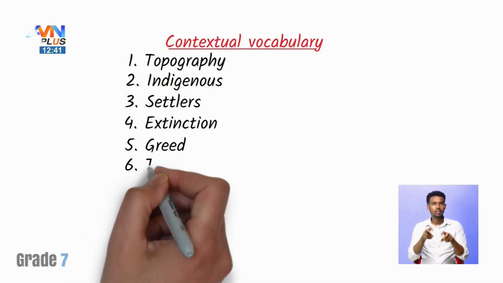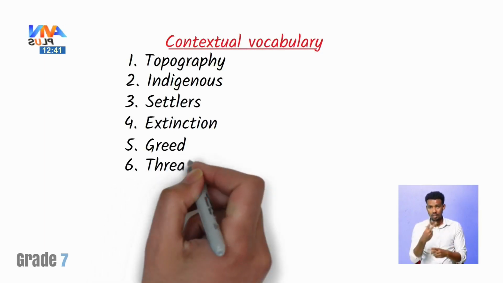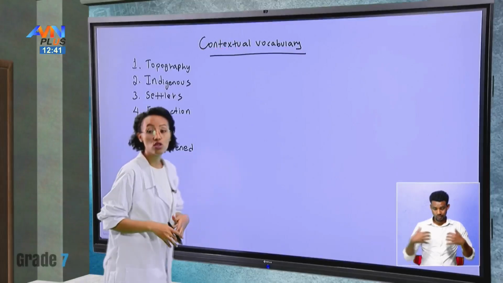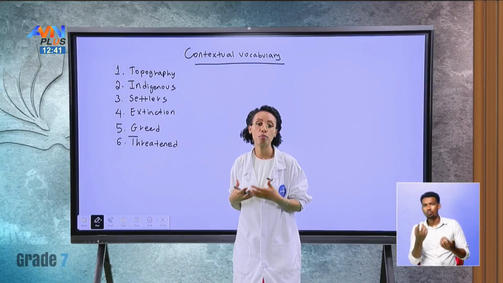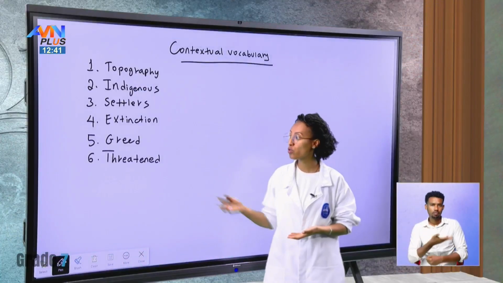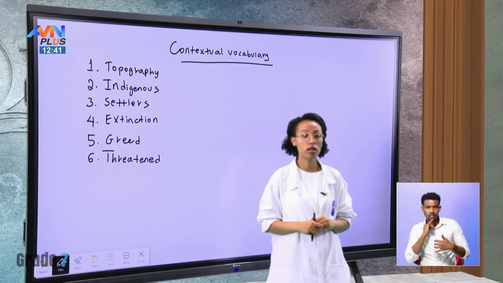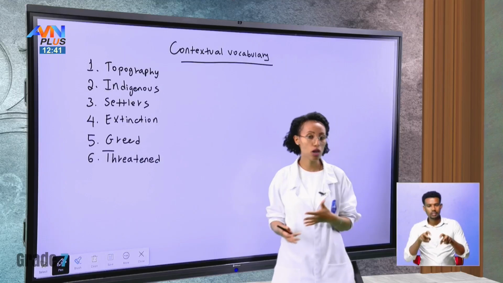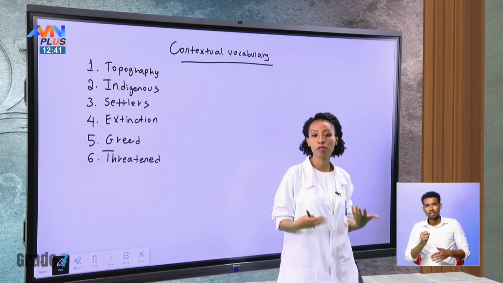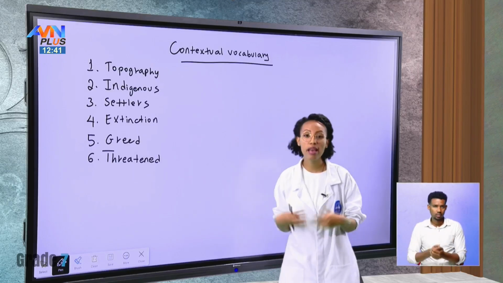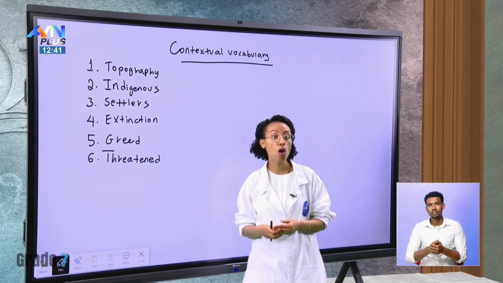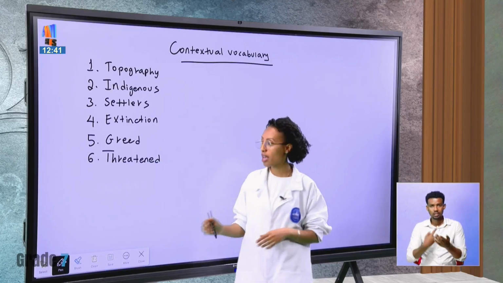The other word that we have seen is threatened. Threatened means to put in danger or to put at risk. So a person who is threatened is more likely in danger or at risk of maybe dying or maybe having a very bad terminal illness. But it could be anything threatening or harming the safety of a person. So that's what threatened is.